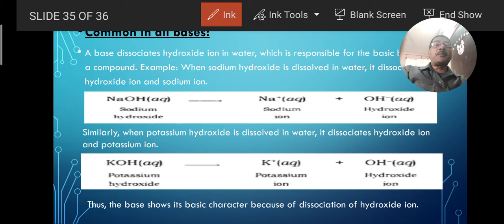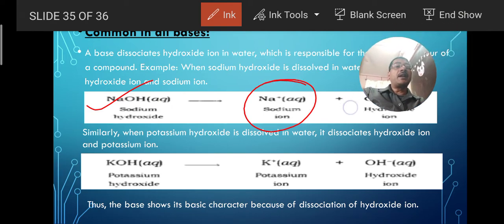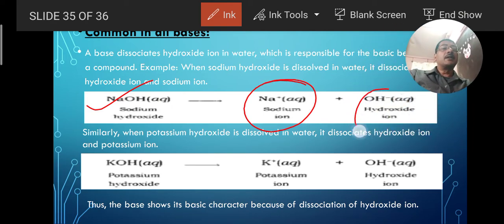If you take the example of sodium hydroxide, when you dissolve it in water, then it is dissociated into the cation and the anion. Here anion is produced and cation is also produced. Cation means which has a positive charge, anion means which has a negative charge.